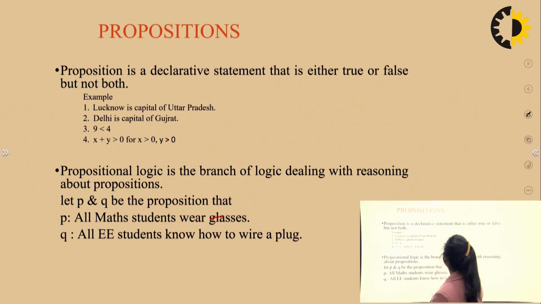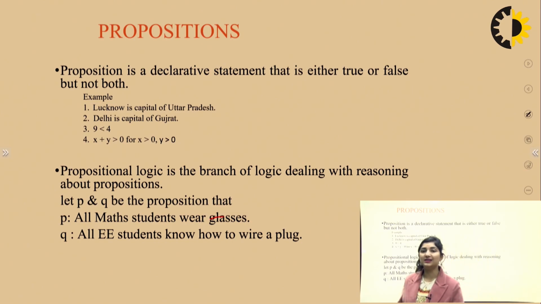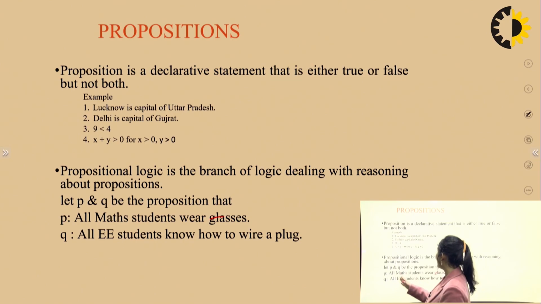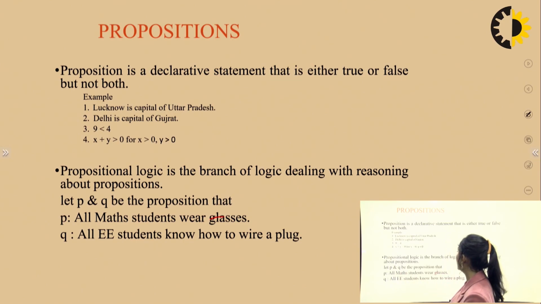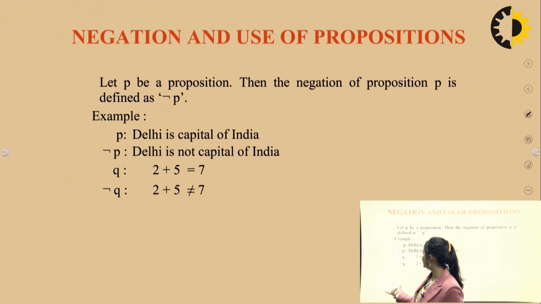If you talk about propositional logic, it deals with reasoning about propositions. That means if you are saying that a certain logic is true or a certain logic is false, how do you back it up? What is the mathematical equation to prove that? Let P and Q be propositions: P, all math students wear glasses; Q, all EE students know how to wire a plug. You can see now we can express it in the form of statements.